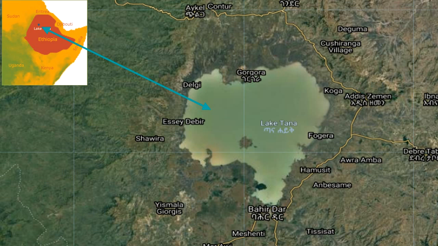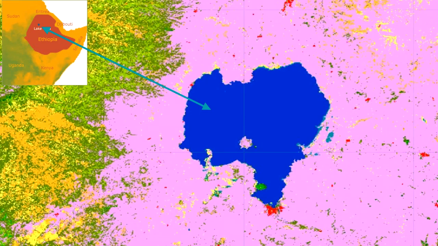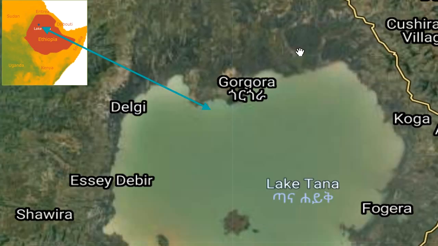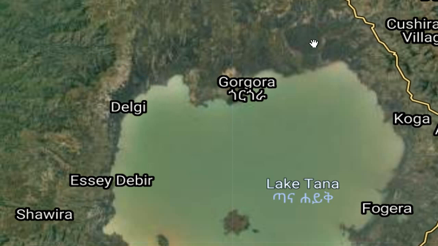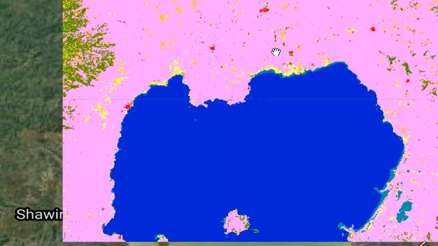With the help of this land use land cover mapping, you can study which part of Lake Tana is shrinking or expanding, and you can study their causes also. So the 2015 image shows that this blue part is the part of Lake Tana. It shows the water area. But if you see the northern part of Lake Tana, you will find there are some changes going on.